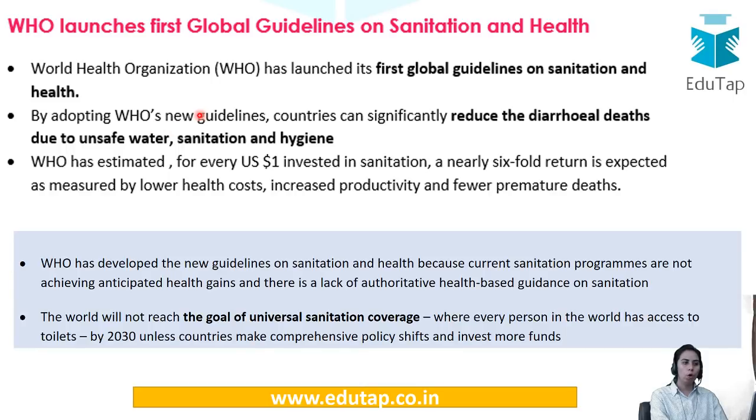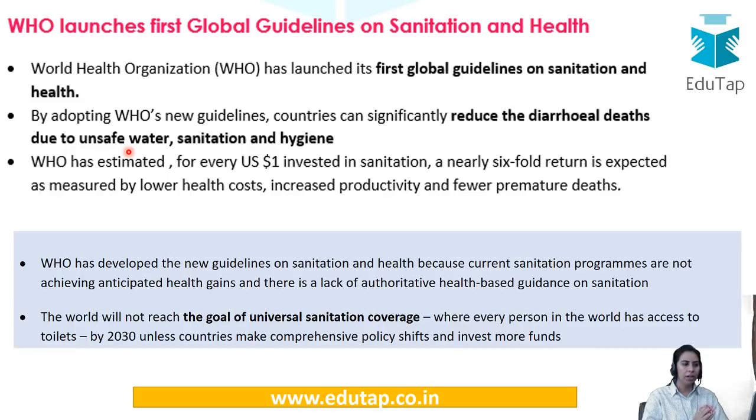If countries adopt these new guidelines, they'll be able to reduce diarrheal deaths due to unsafe water. India has this problem due to unsafe water, sanitation and hygiene. Diarrheal deaths are there in India also, and we have also seen that India has the largest share of TB patients. So this becomes important.